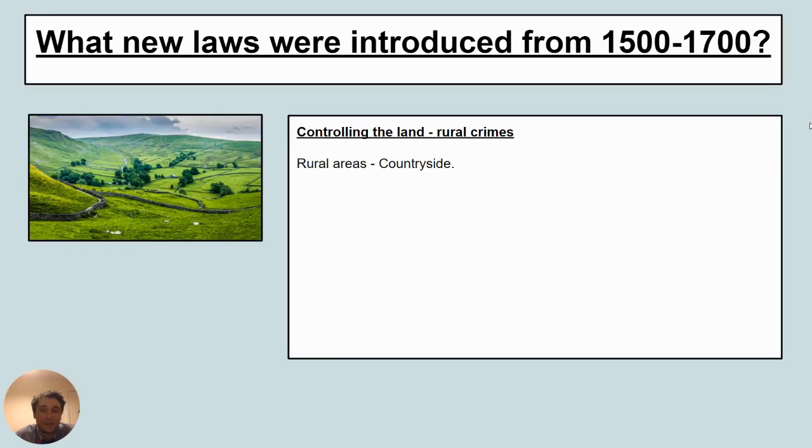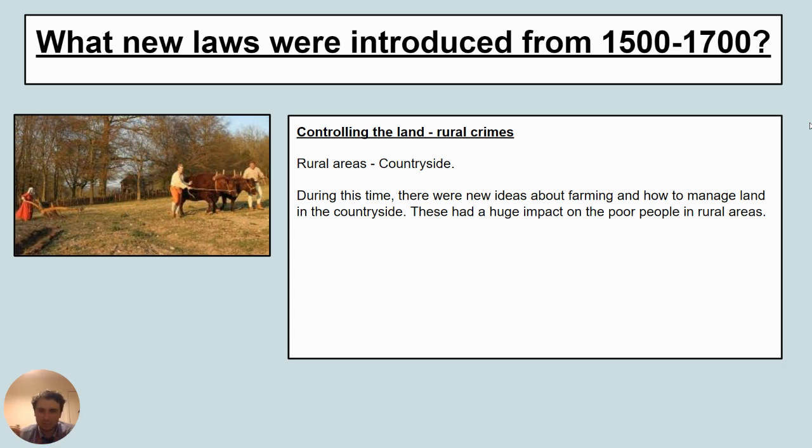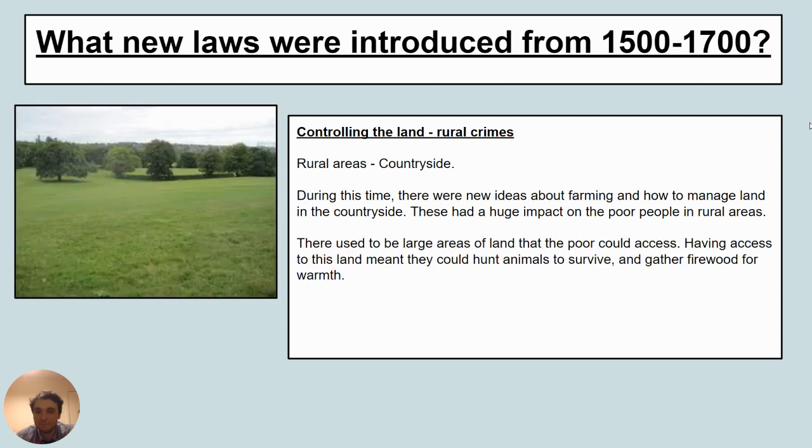So apart from the vagabonds, what else was a problem? Well, another issue was the countryside and who controlled the lands. We're looking now at rural crimes. When we say rural, of course, we mean countryside. So during this time, there was new ideas about farming taking place and how to manage the lands in the countryside. And these new ideas had a huge impact on the poor people in the rural areas in the countryside.